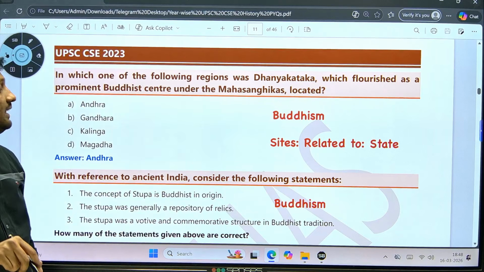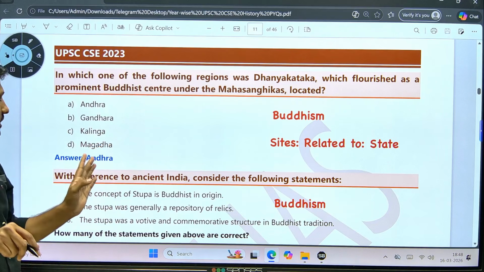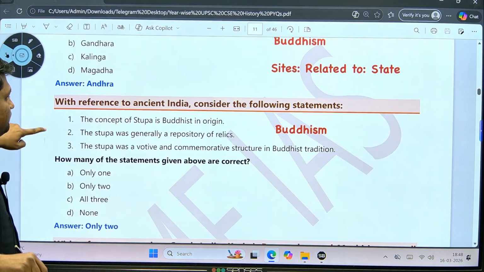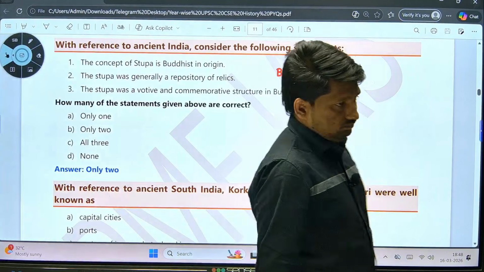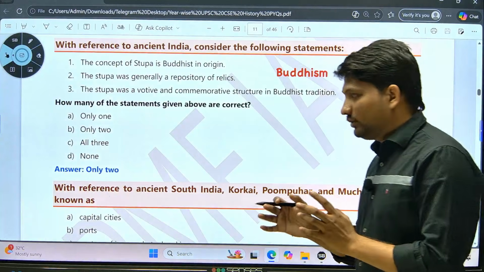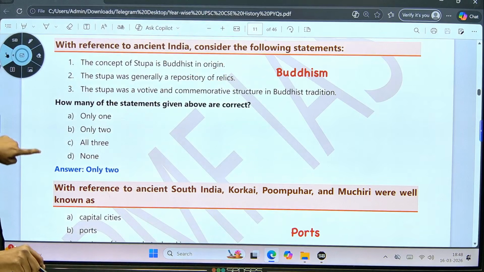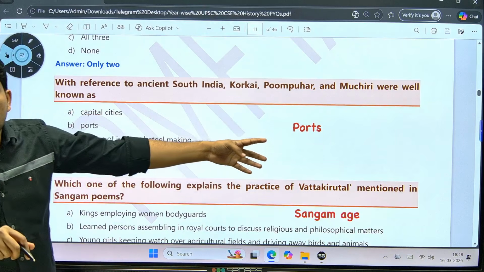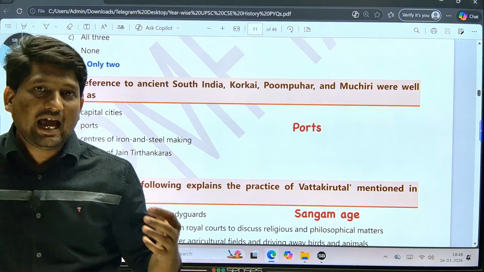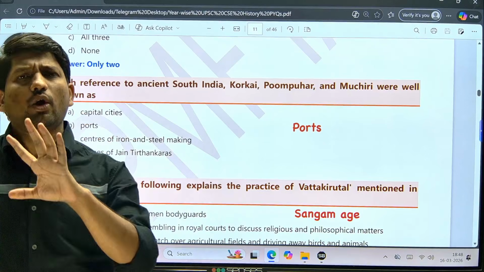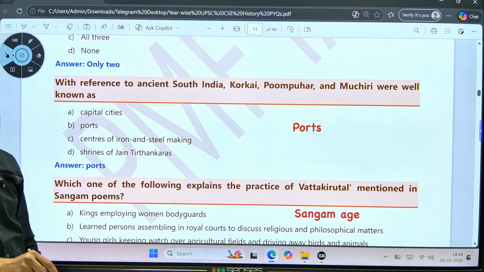They asked about Dhanyakatak, meaning Amravati, a town near Amravati that is present in Andhra. Next, they again asked a question from Buddhism: whether the stupa was Buddhist in origin or pre-Buddhist in origin, and what its significance was. The third question was related to sports, meaning sites. I already told you Stone Age sites, Chalcolithic sites, IVC sites, Buddhist sites, Jain sites, all these are important. So sites are one of UPSC's favorite topics.